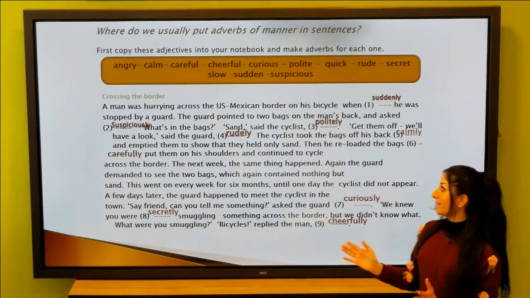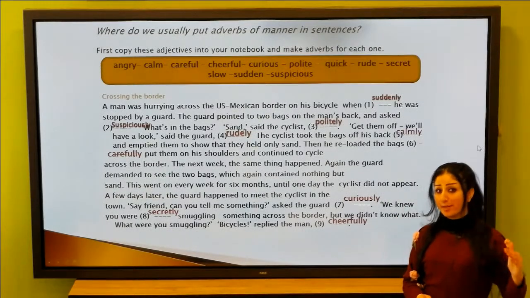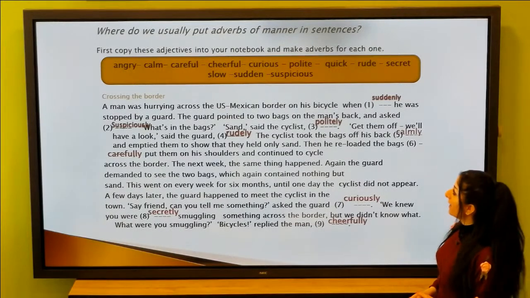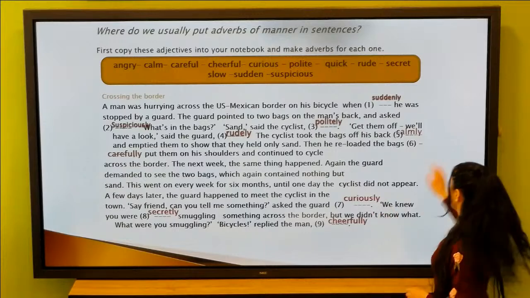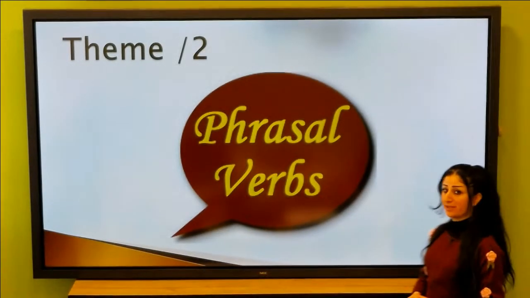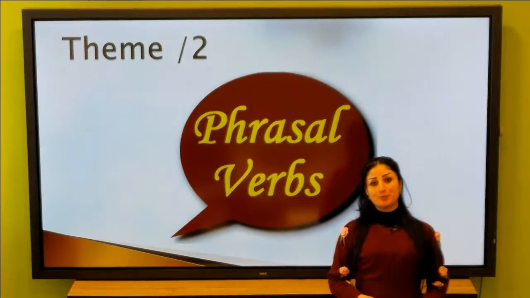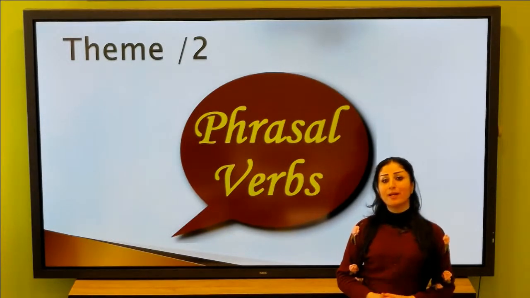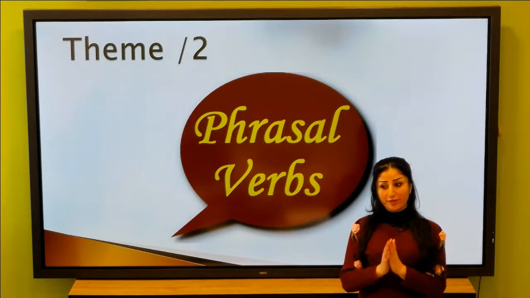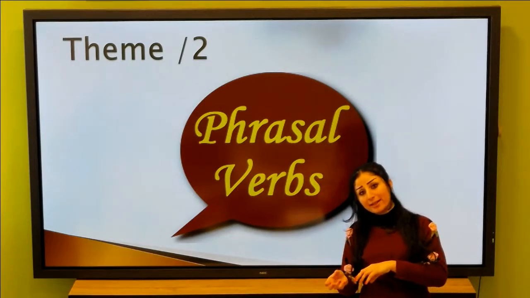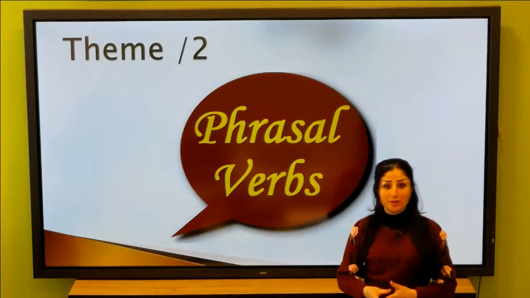In this sentence, we finish the first theme about adverbs of manner. We have the second theme, about phrasal verbs. Last year, in 9th grade, we had some phrasal verbs. A phrasal verb is a verb and a preposition, and it takes a different meaning.